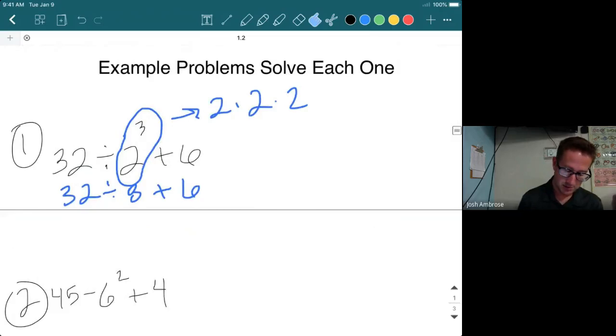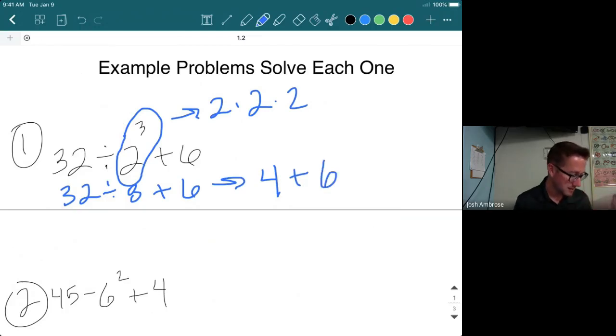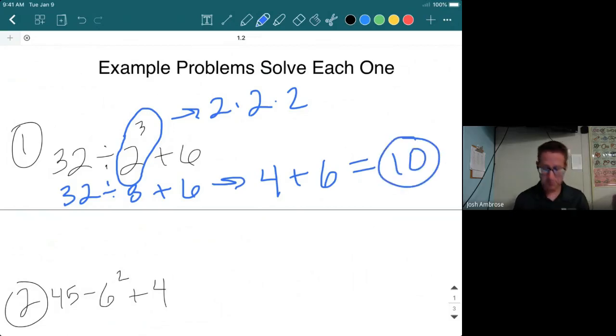So that's the next step: 32 divided by 8, which gives us 4. Then don't forget, we still have that plus 6, and that's our last step. 10 is the final answer for that one.